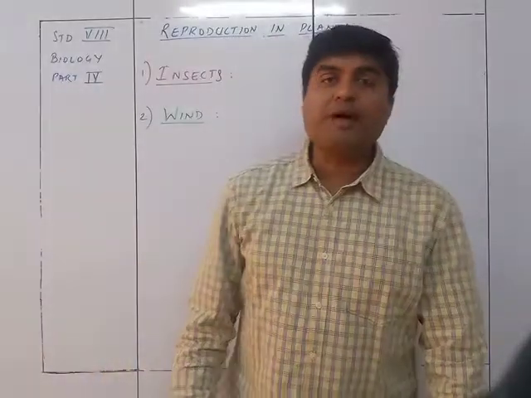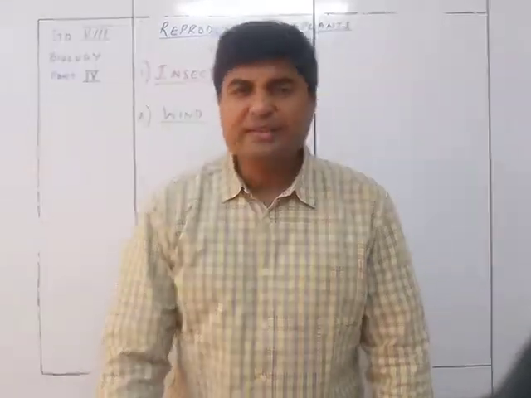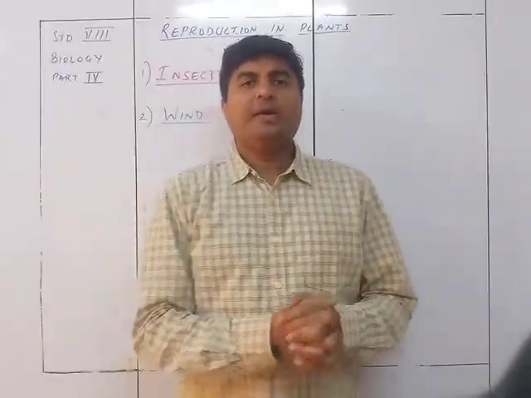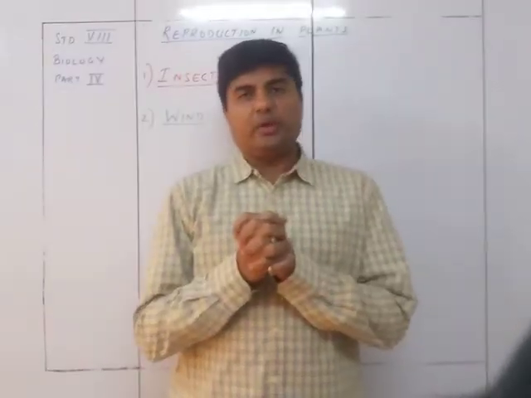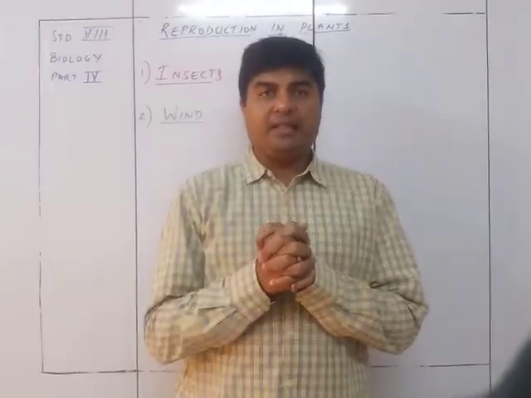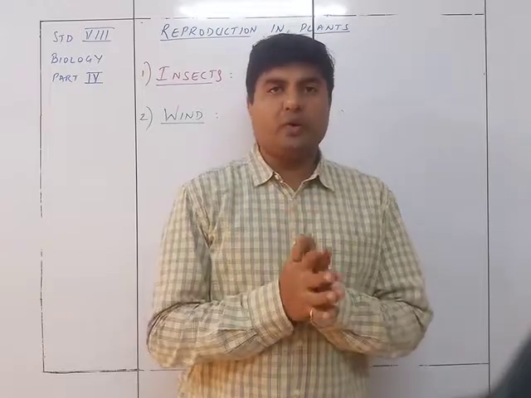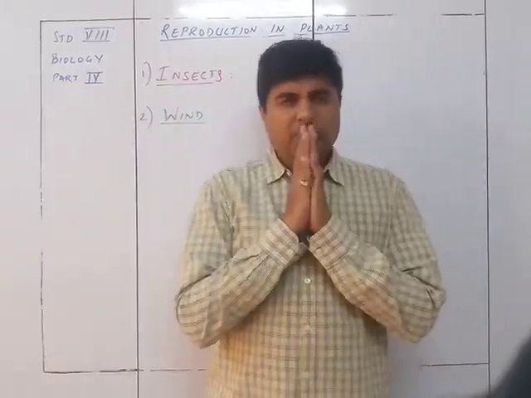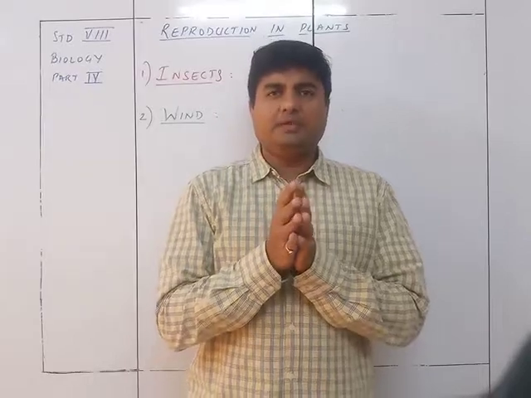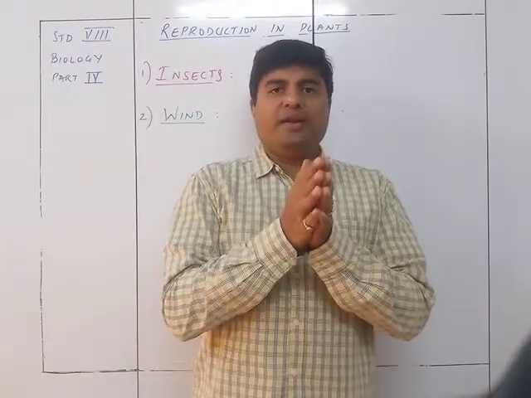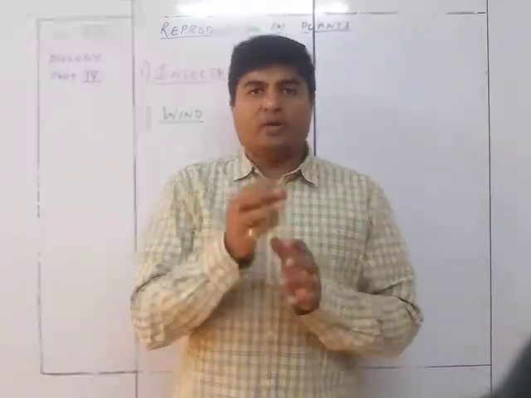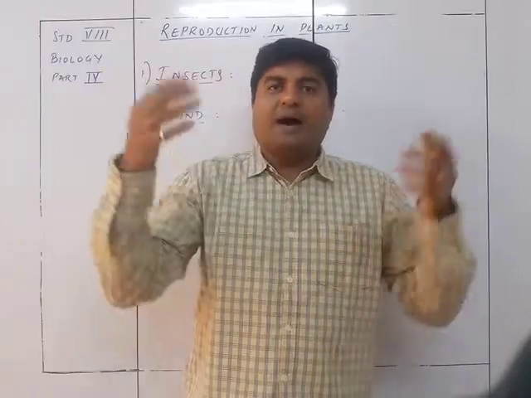So pollination by wind. In this case, the flowers will have anthers with a huge quantity of pollen grains. The reason is very simple. You can imagine, if the wind is going to blow the pollen grains and there are only 10-12 pollen grains, where will they go?